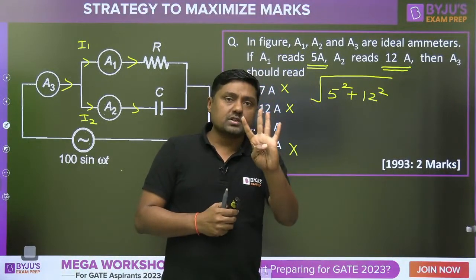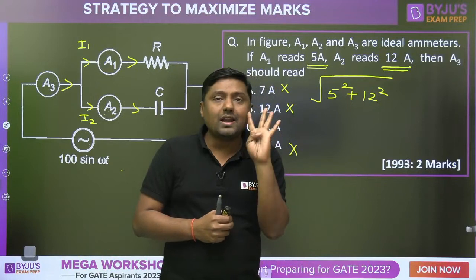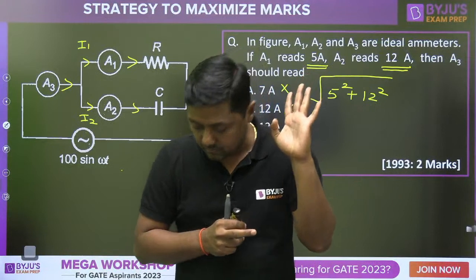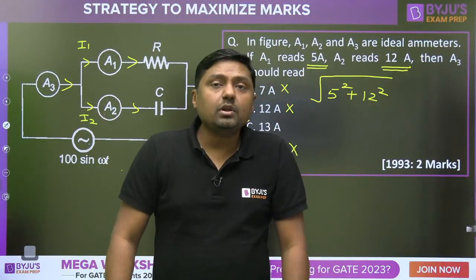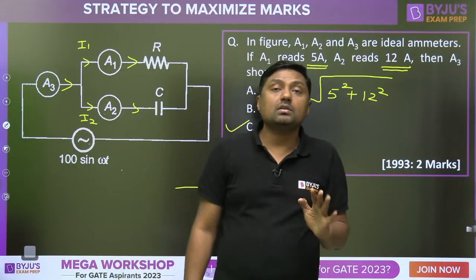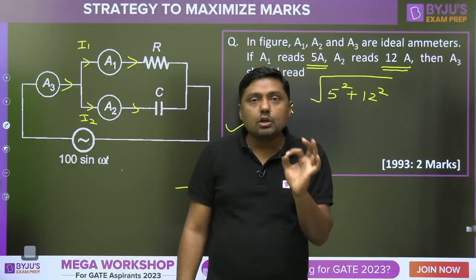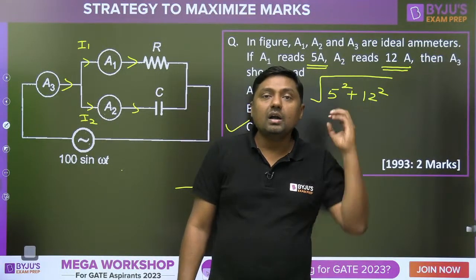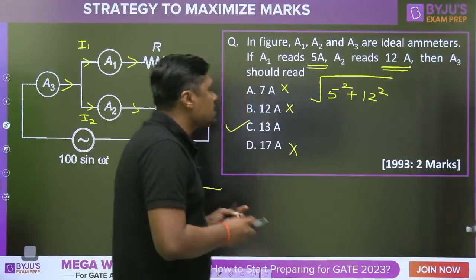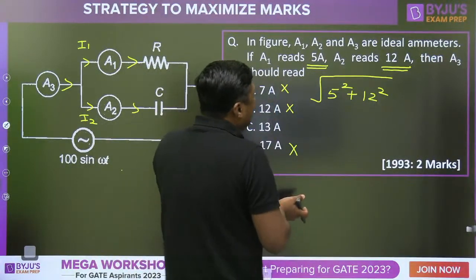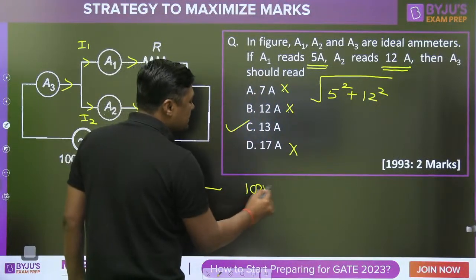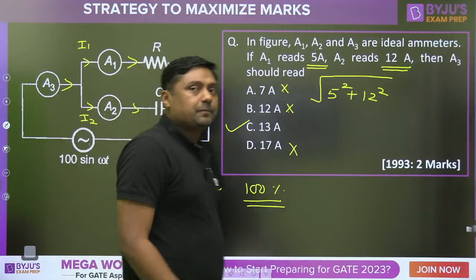Out of 4 options, if you are able to eliminate any 3 options, what is the chance of getting the correct answer? Yes, please tell me. With the elimination method, if we are able to eliminate 3 options, then what is the chance? 100% chance you are going to get the correct answer. If you are able to eliminate, this is wrong, that is wrong, that is wrong, it means 100% marks.